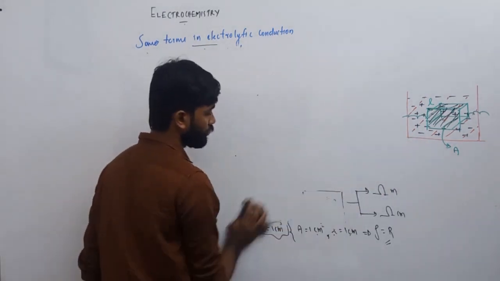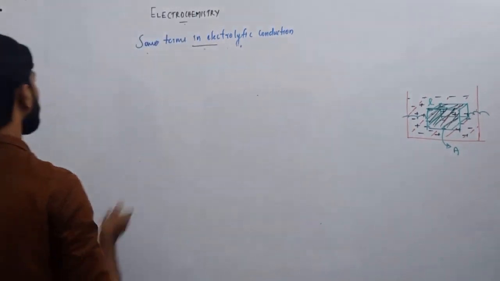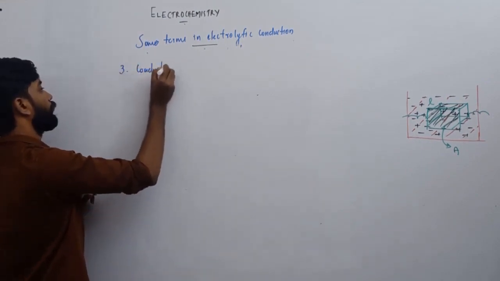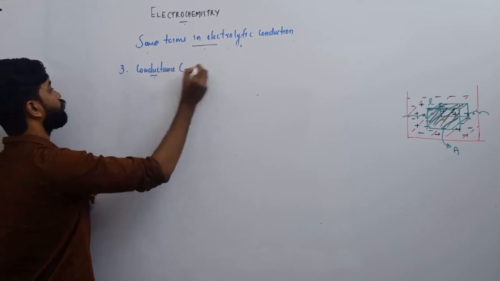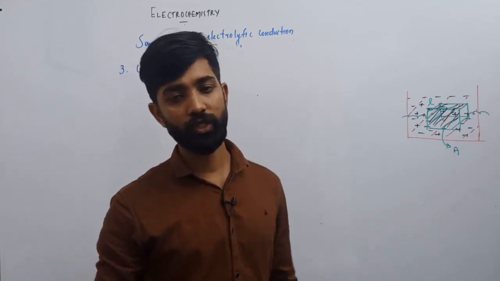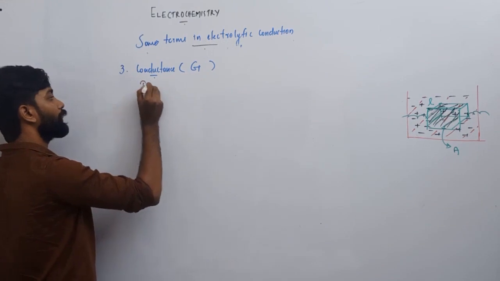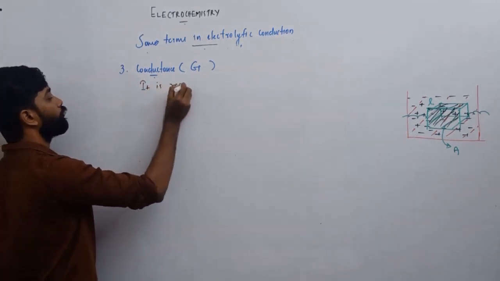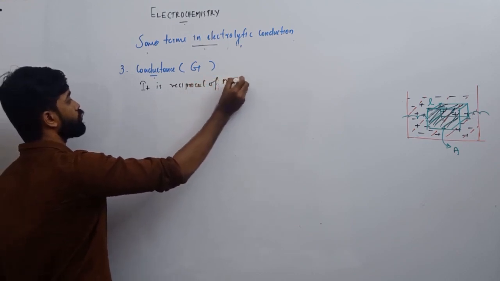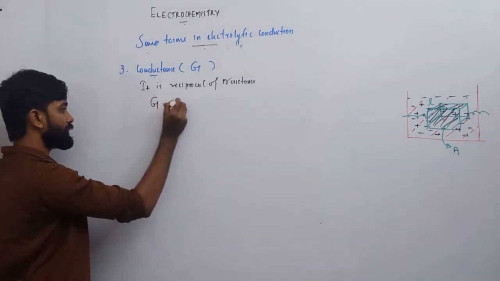We discussed resistance and resistivity, so it is clear that our next term will be conductance. What is it? We know that conductance is the easiness of flow of charge carriers, and in electrochemistry it is represented using the letter G. Mathematically, conductance is the reciprocal of resistance.